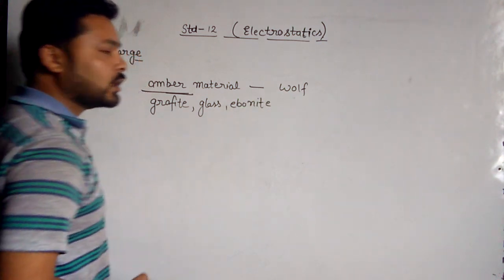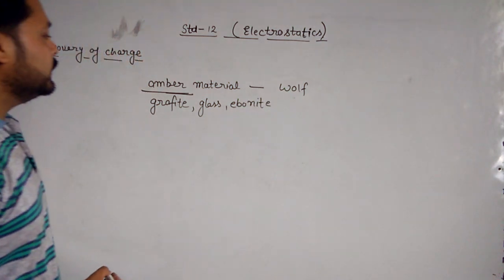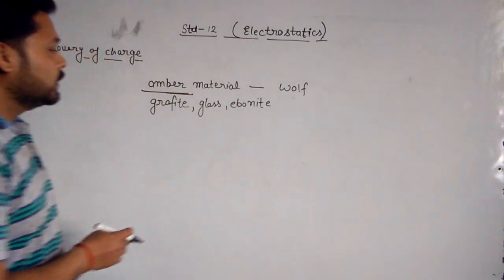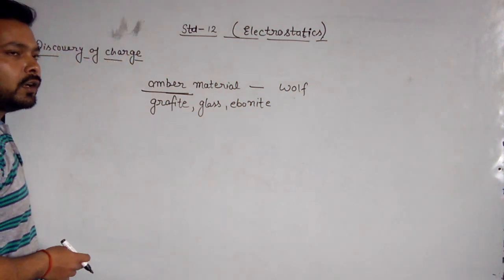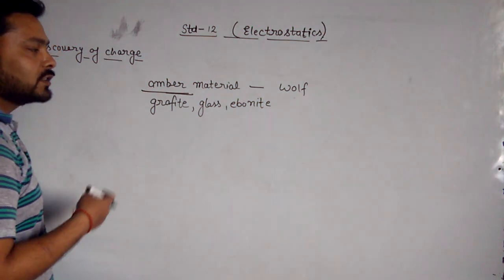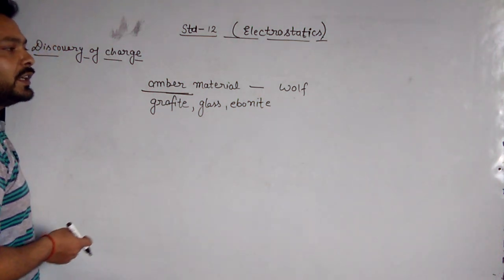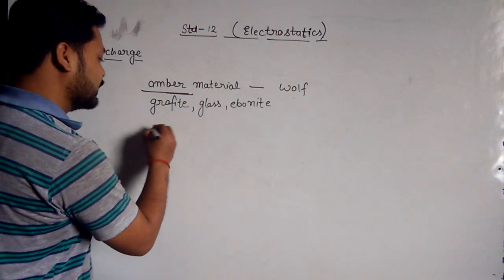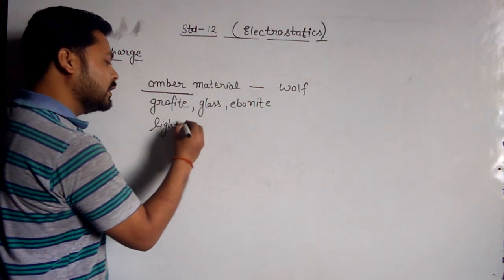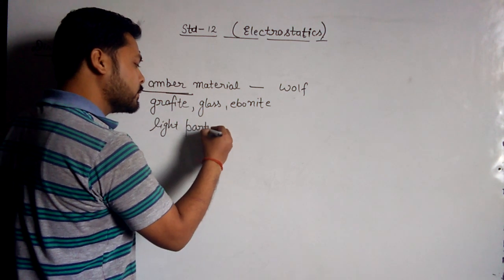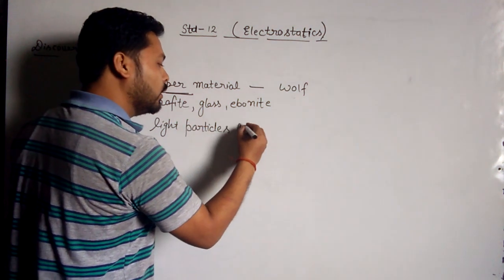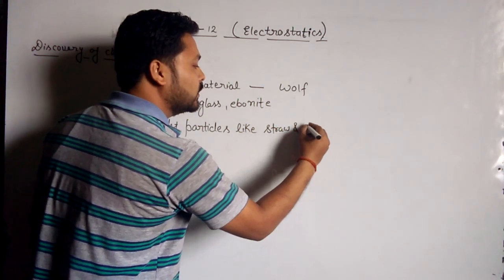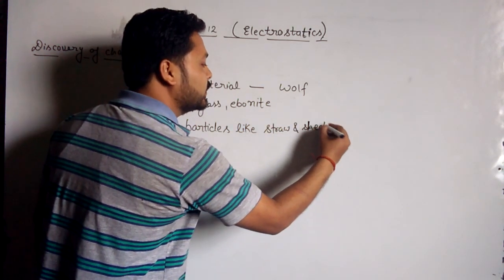These types of rod, when rubbed, also become electrified. It means whenever a glass rod, ebonite rod or amber material is rubbed, it becomes electrified and starts to attract light particles like straw and light seed.